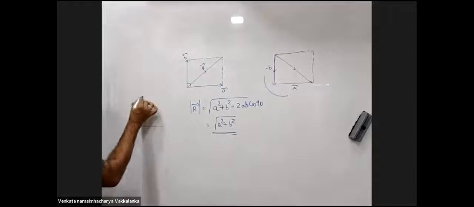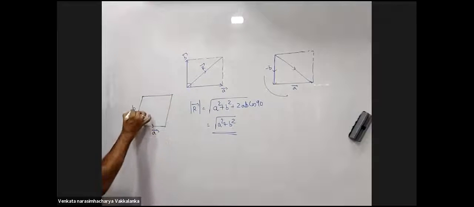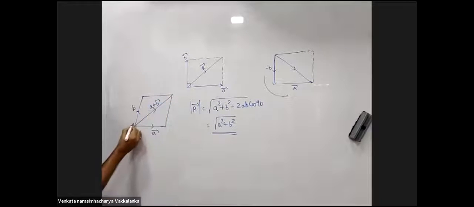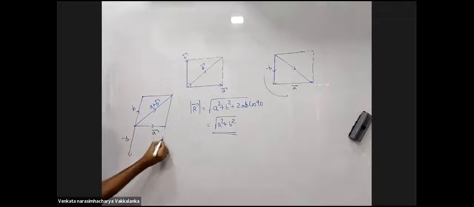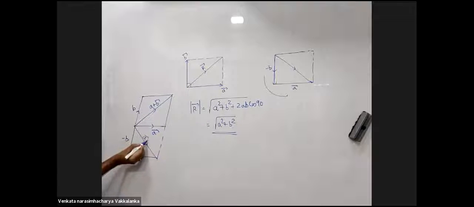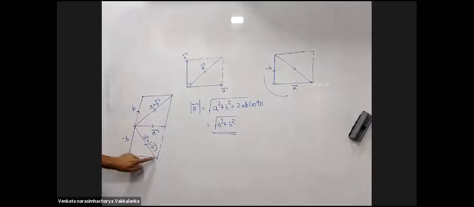You can as well draw them this way. This is A, this is B, and this is A plus B. Suppose I draw this as minus B. A and minus B, what will be the resultant? This will be the result. This is A plus of minus B. This is A plus B, this is A minus B. You are comfortable drawing A minus B here? We are okay.